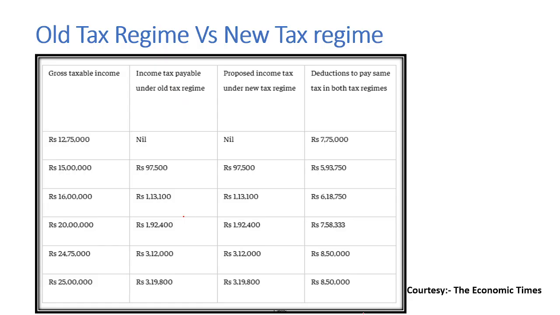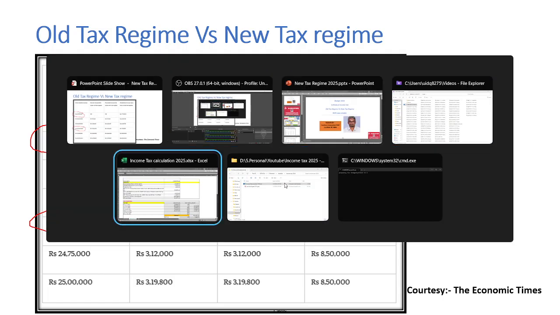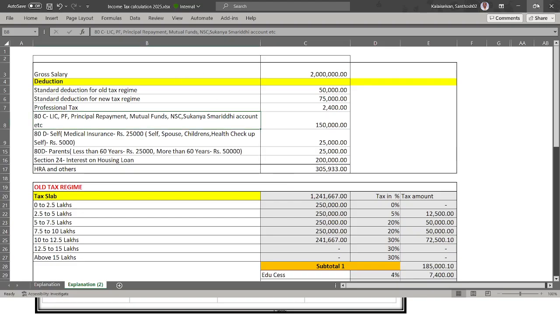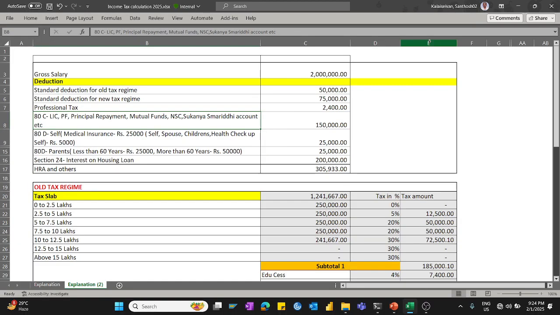Let me simulate some cases for the old tax regime and new tax regime. I am trying to simulate for 12,75,000 and 20 lakhs bandwidth. Let me go to the simulation, and I will explain how it works. So let me simulate for 12,75,000.